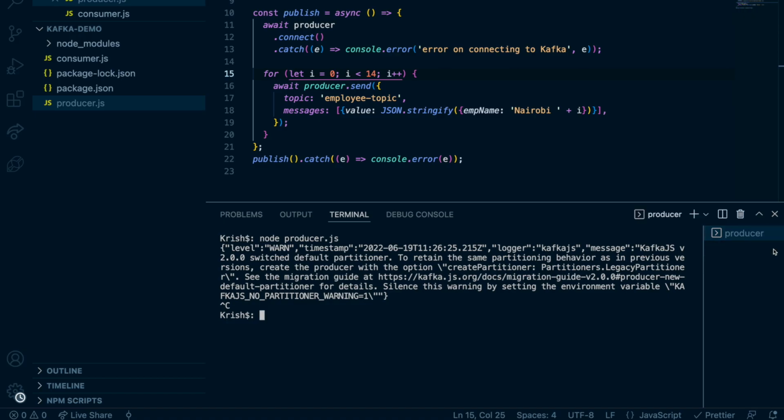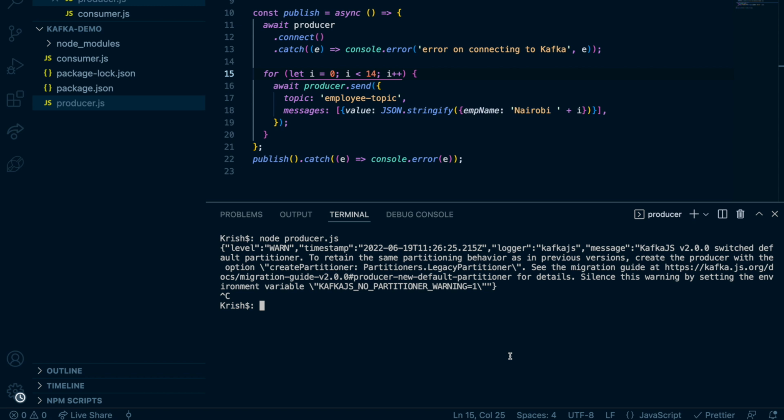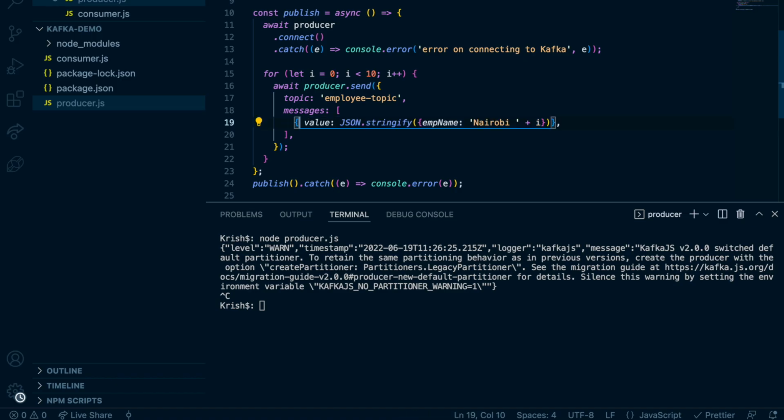Let me reset the project, I need to show you one more thing. I'm going to reset this and delete these terminals except the producer. So now I have only the producer. I demonstrated almost all use cases, but I have one more thing to go. How many partitions do we have? 3 partitions. So now I'm going to remove this key.